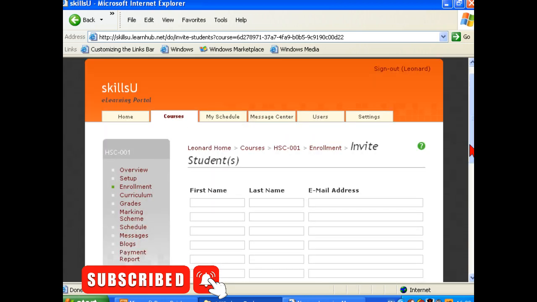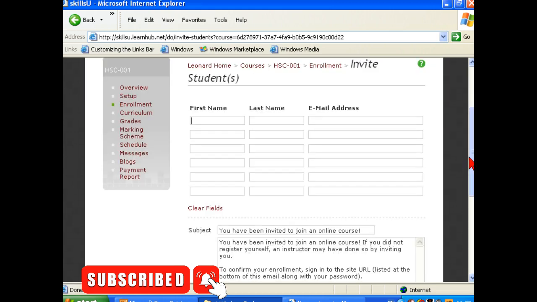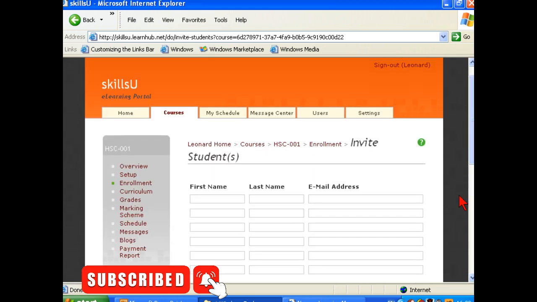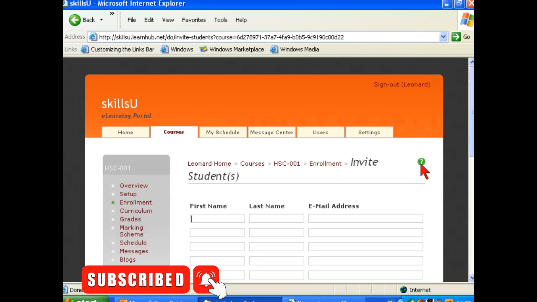And what would happen is that they would get an email saying you've been invited to join this course, and then they would click on the link and sign up, and you would get an email saying someone wants to join the course, and then you say yes, they can come on it, and then they'll get another email back saying you've been accepted, sign on, etc. Now, what we have done, if you will recollect, we ticked the auto enroll box, so that anyone that responds to an invitation or makes an inquiry is signed up immediately.